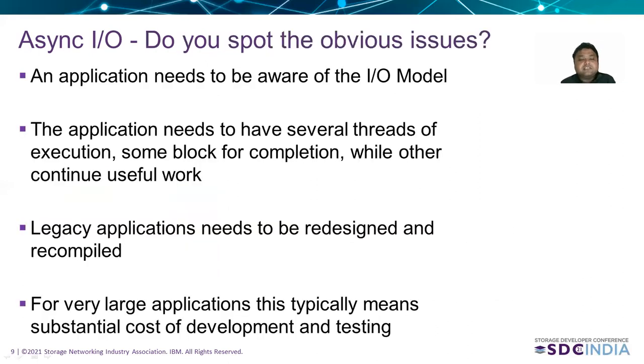Now that we have discussed asynchronous IO and synchronous IO, do you really spot the obvious issues? Even though you have an infrastructure to do async IO, the application needs to be aware of the IO model. The application needs to have several threads of execution, some block for completion while others continue useful work. Typically, you can also perform asynchronous IO with a single thread, but it will be very difficult to do some useful work without having multiple threads of execution.